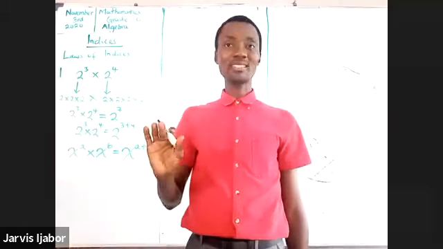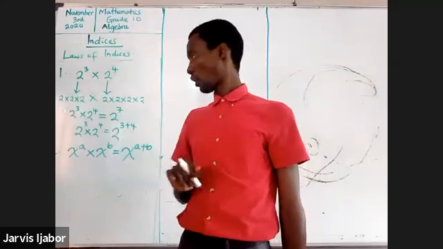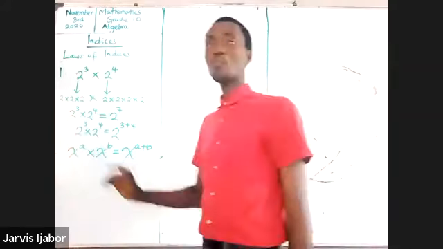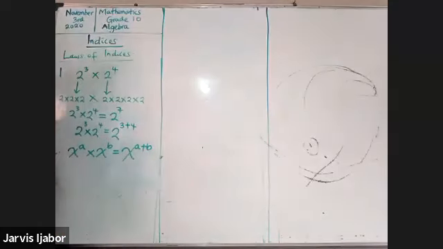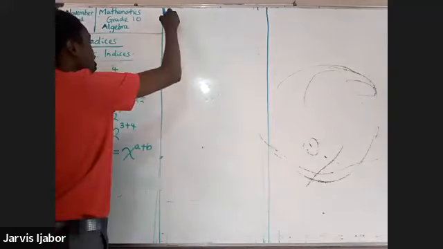Don't forget that the bases have to be the same for this law to work. So this is the first law we have, and in some books we call it the law of addition of indices, or the law of multiplication of numbers.